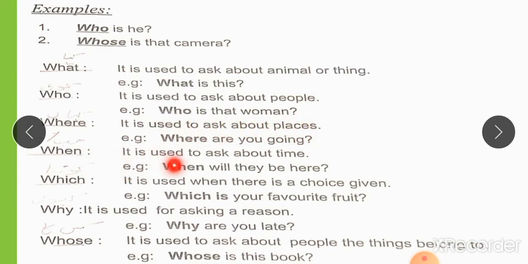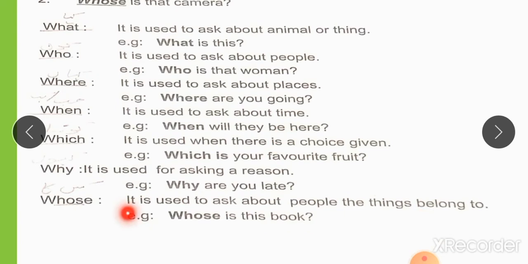Where? Kahan? It is used to ask about places. When? Kab? It is used to ask about time. Which? Kaun sa? It is used when there is a choice given. Which is your favorite fruit? Why? Kyun? It is used for asking a reason. Why are you late? Whose? Kiska? It is used to ask about people the things belong to. Whose is this book?